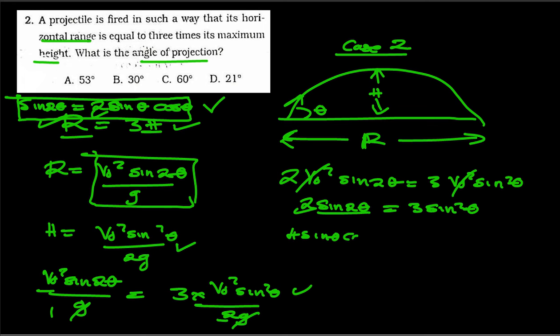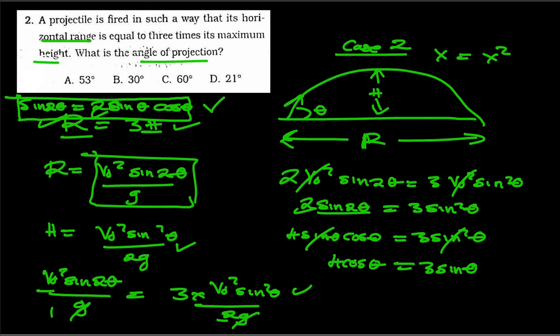sine theta and cosine theta is equal to 3 sine squared theta. Looking at this, here we have sine, here we have sine, here we have sine squared. That means sine is going to cancel here. We are going to remain with 4 cosine theta. Now because here we have sine squared, that means a 1 sine ratio is going to remain. You are going to remain with 3 sine theta. This shouldn't confuse you. It's more like you are having x, then here we have x squared. If we have to divide x and x, that means here x will cancel, but here x into x squared will remain with the x.